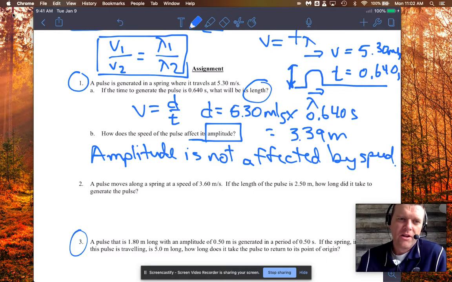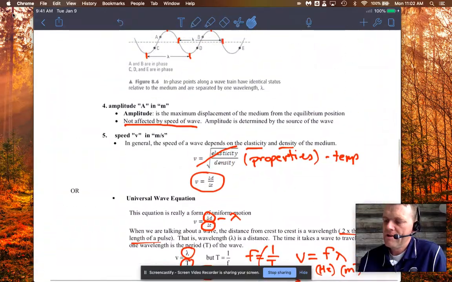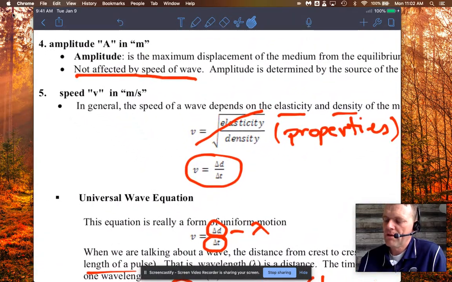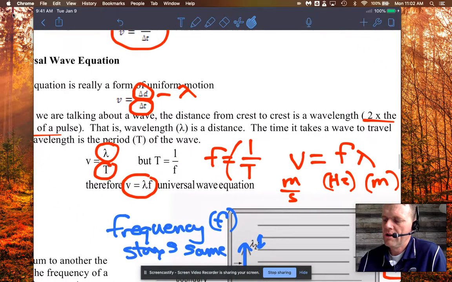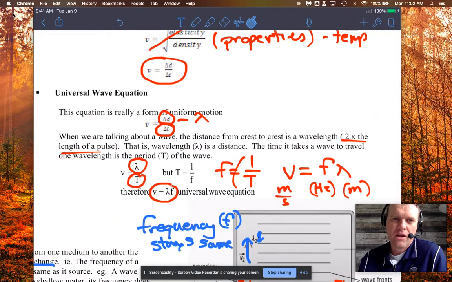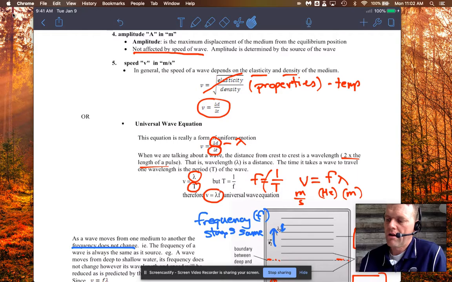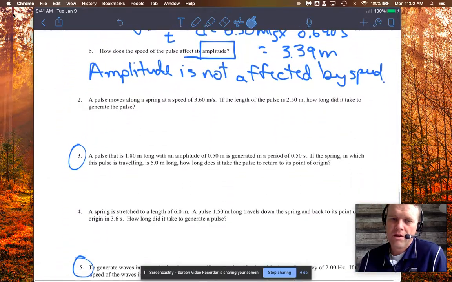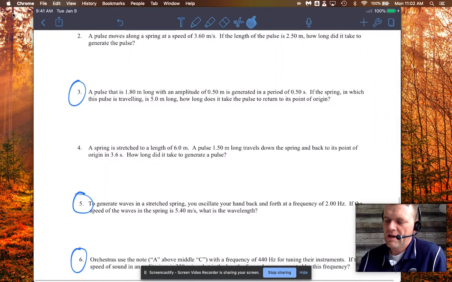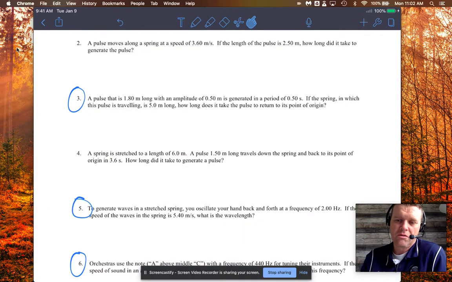So the source of the wave that's being generated. So anyway, I will let you try the other questions, and you're just going to be applying either the speed formula or the universal wave equation using period and or frequency. So make sure that your units are in the right form. But other than that, I think you guys can tackle that one. So I will post the answers to this shortly.